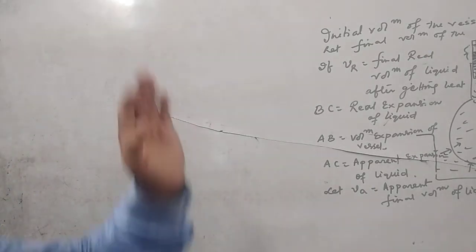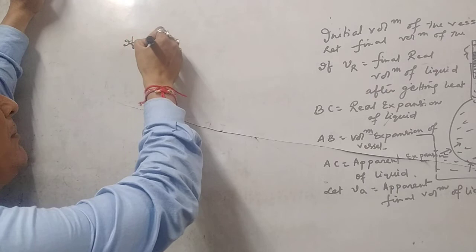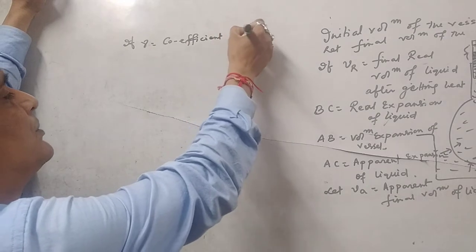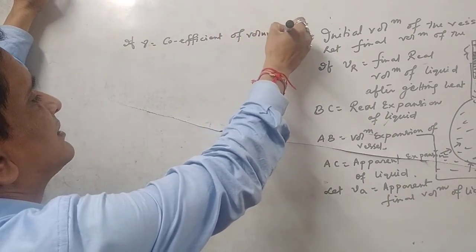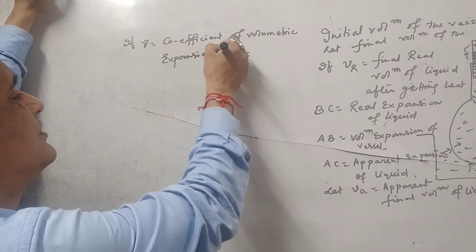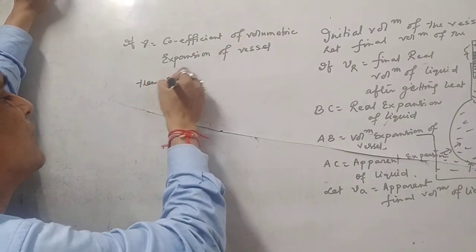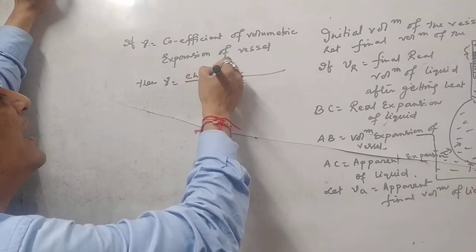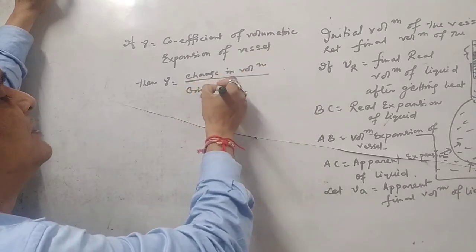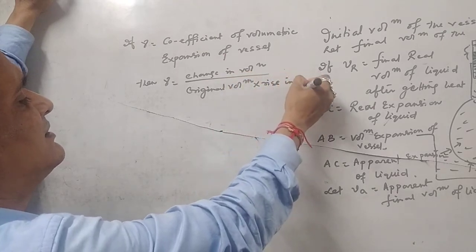If gamma is the coefficient of volumetric expansion of the vessel, then we know the formula: gamma is the change in volume divided by original volume into rise in temperature. Is it clear? This is the gamma.